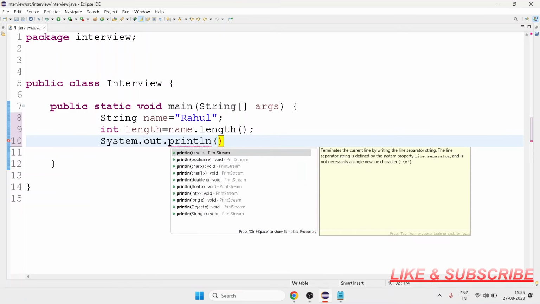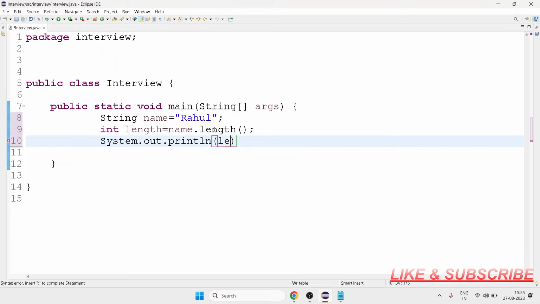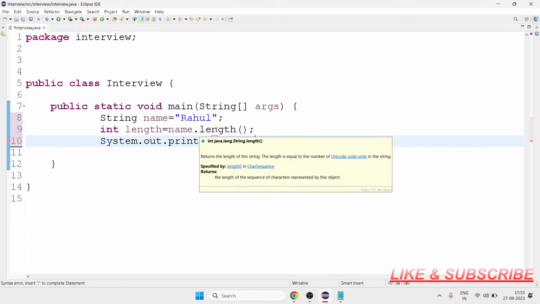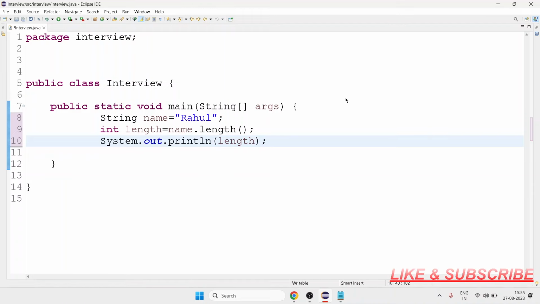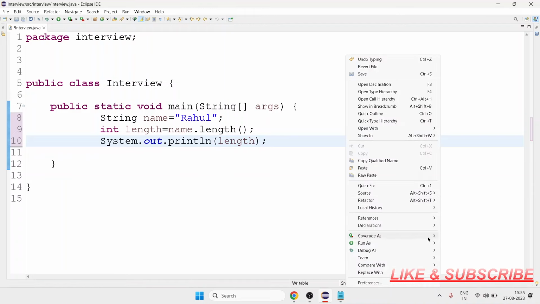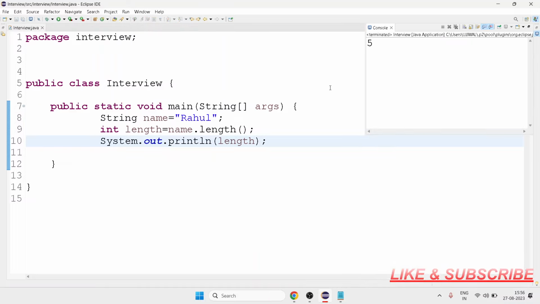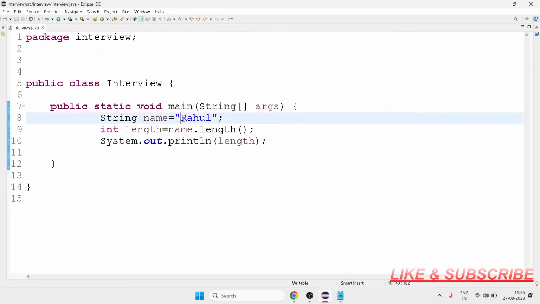If I print the length, my output should be here. See, my output is 5: 1, 2, 3, 4, 5. So this is my output.